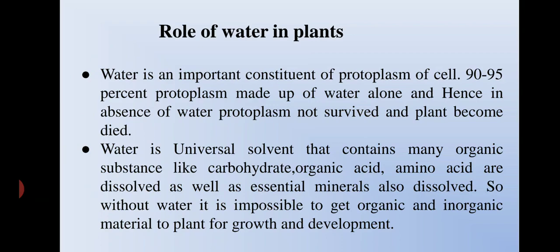Hence, in the absence of water, protoplasm will not survive. On the basis of that, we have two types of cells: parenchyma cells and sclerenchyma cells. When protoplasm is filled with 90 to 95% water, that cell is included in the parenchymatous cells. If there is no water, it is included in the sclerenchymatous cells or the dead cells.